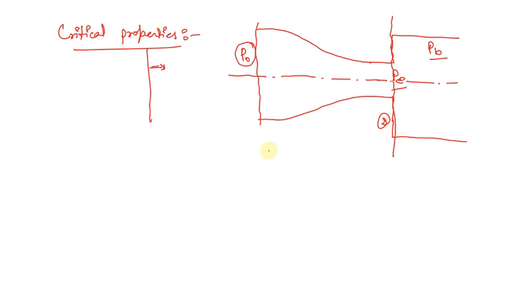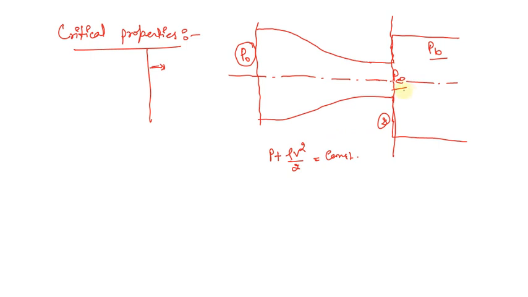From the Bernoulli equation, P plus rho V square divided by 2 equals constant, that means if I decrease this pressure, the velocity is going to increase, and vice versa.